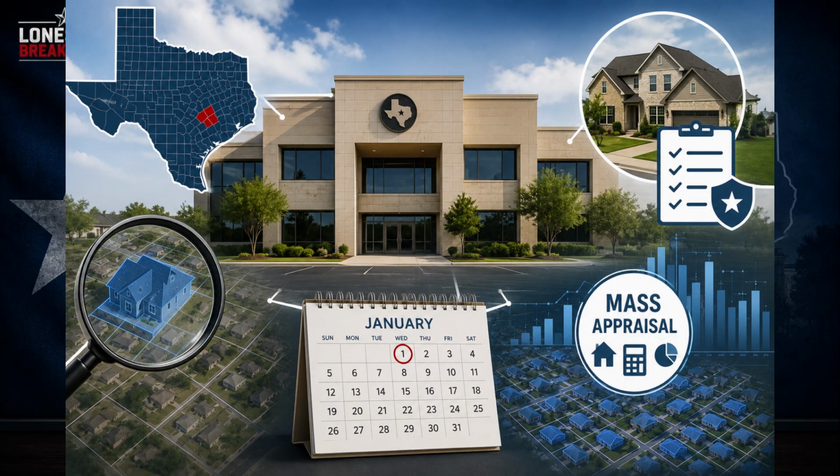Appraisal districts can use what's called mass appraisal. For a typical house, that means the district can use information about your property and similar properties to estimate its market value. That can include things like home size, age, construction, location, improvements, lot size, and sales information involving comparable properties. So in simple terms, the appraisal district is trying to determine what your property is worth.